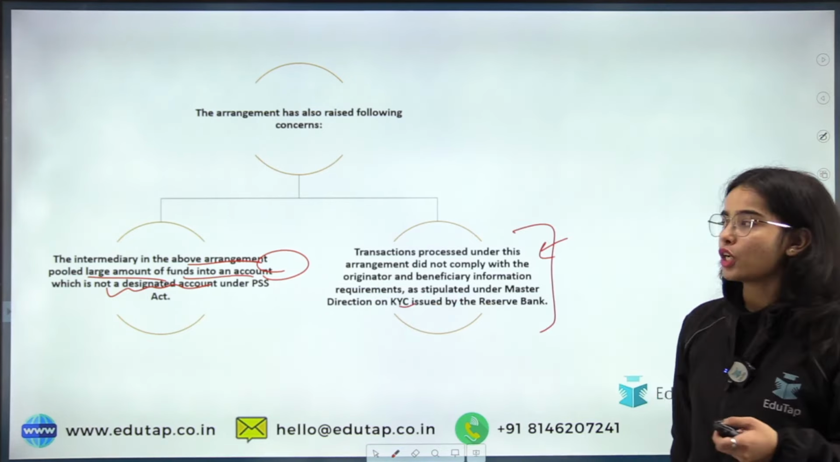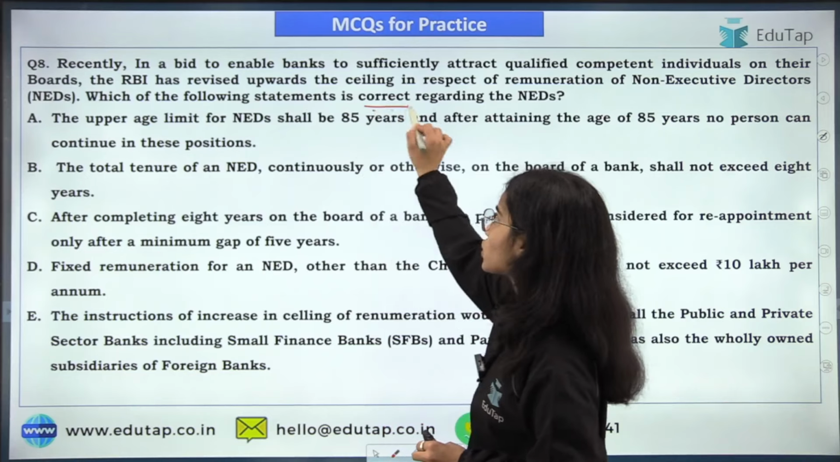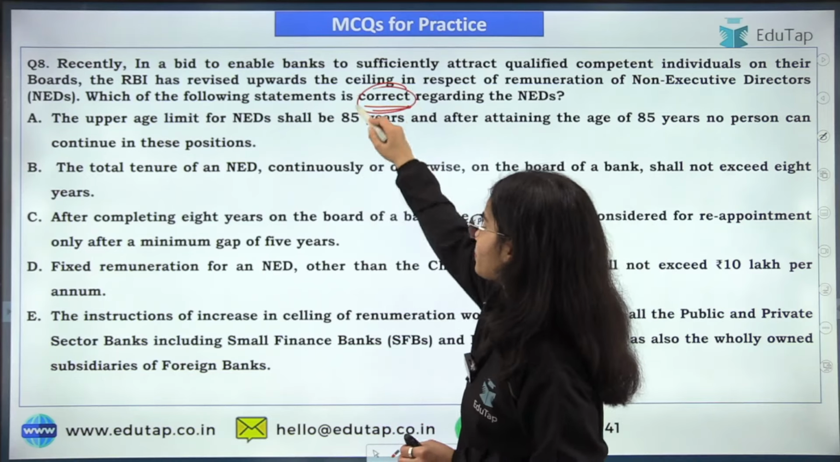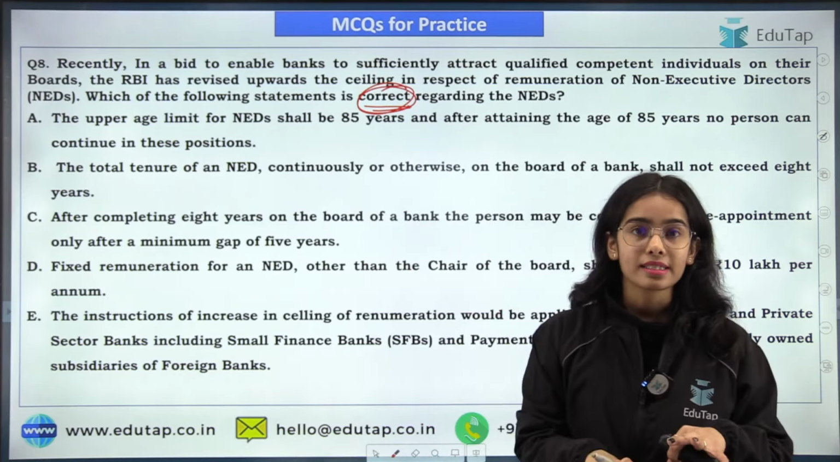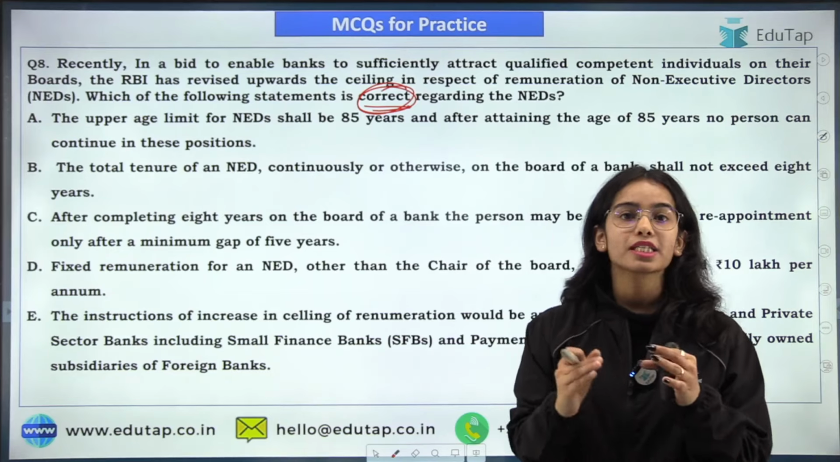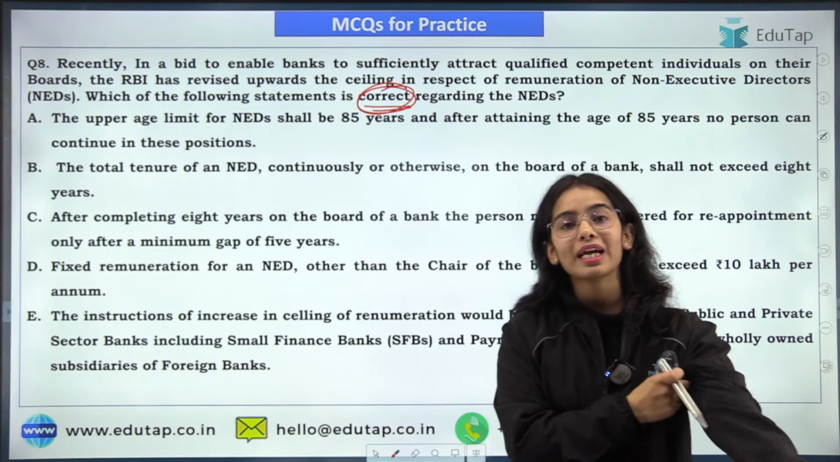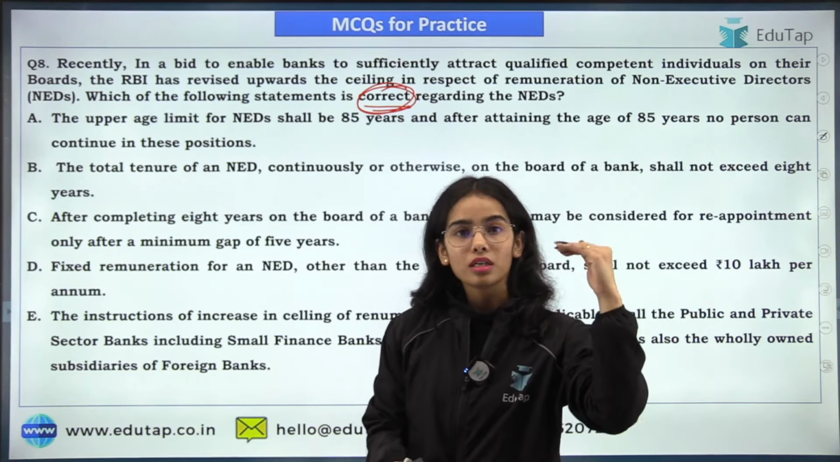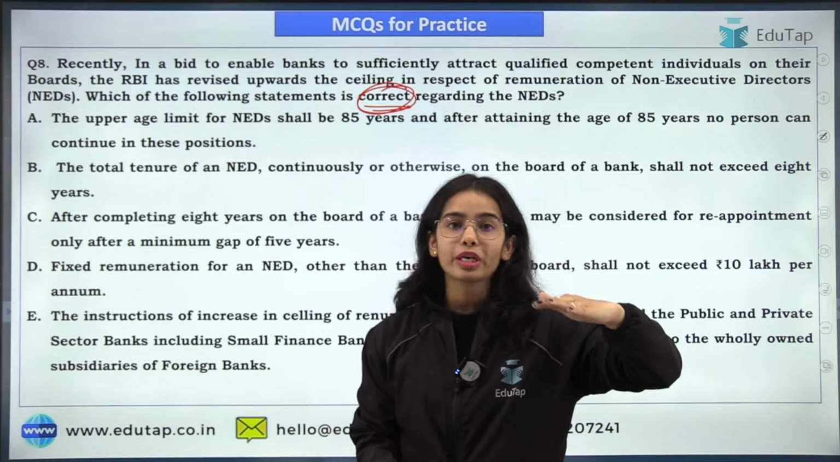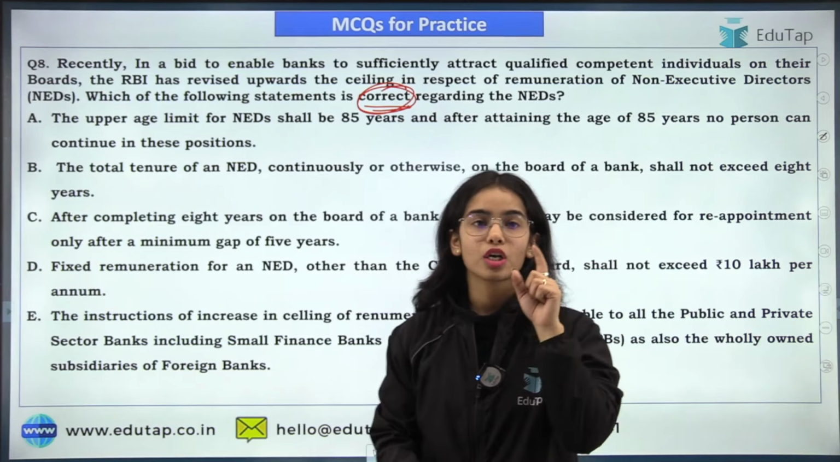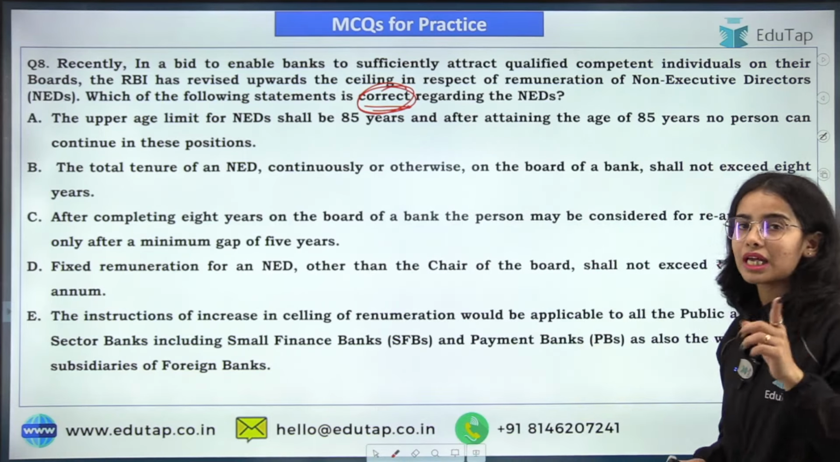So this is regarding the non-executive directors. Again, stop the session, try to give the right answer by yourself. Let's discuss it, that which of the following is not correct. We have to find the correct statement regarding the non-executive directors. Recently, RBI has increased the ceiling of the remuneration for the non-executive directors. So which of the following is the correct statement, that you have to find.